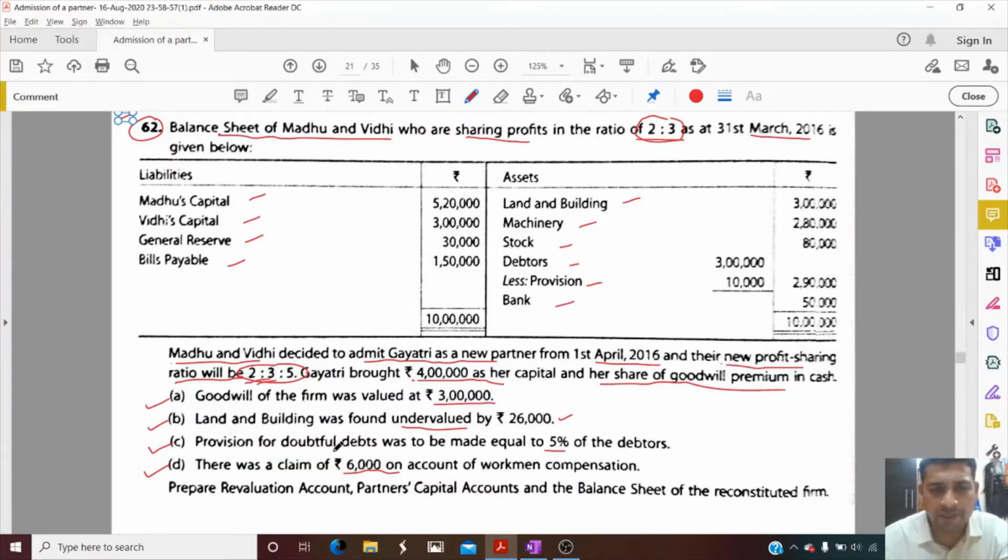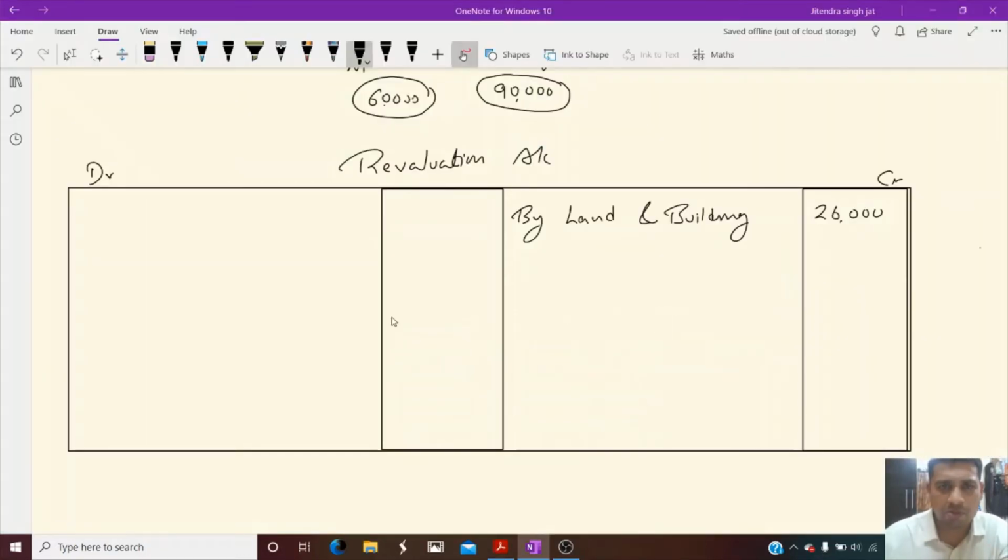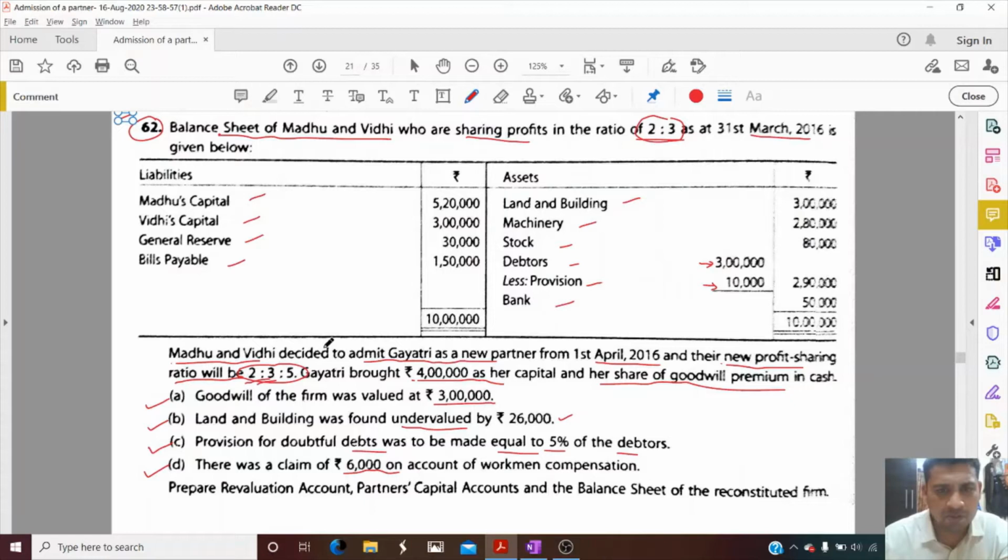Okay. Now let's see. Provision for doubtful debt was to be made equal to 5% on debtors. So 5% of debtors, 5% of 3 lakh will be 15,000, but 10,000 provision is already given. So it means we need to create only 5,000. So it will come in debit side, to provision for doubtful debts. Only 5,000 will come. I hope it is clear.